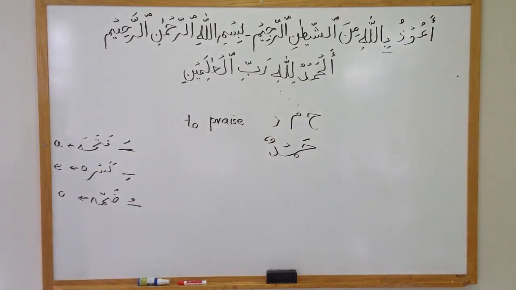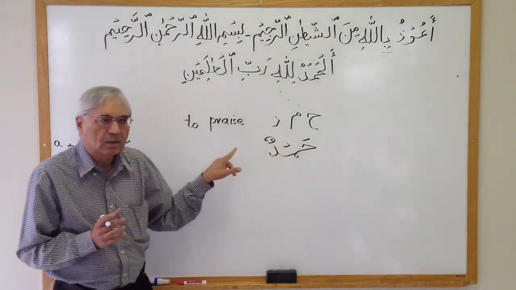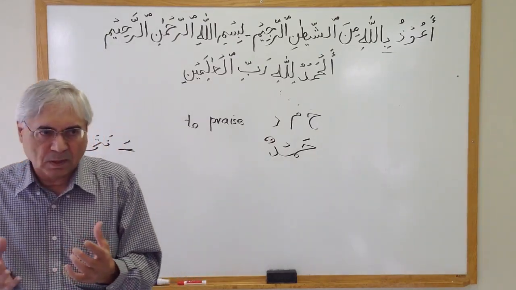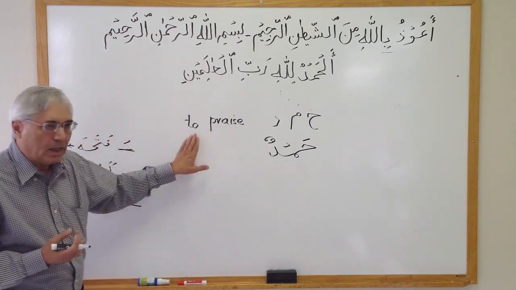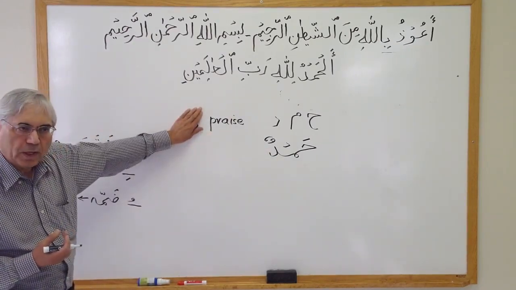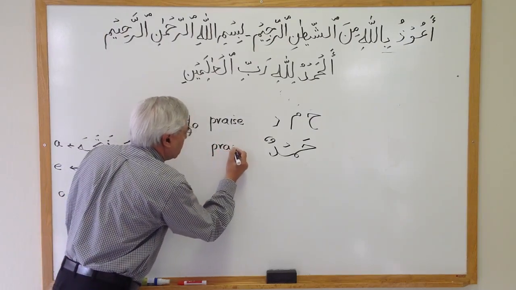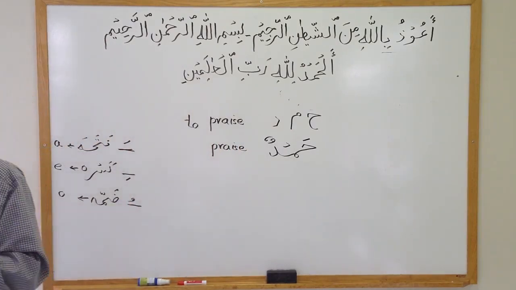So the word is hamdun. By the help of these harakat, we are just helping to pronounce this word. Now this word, hamdun, in English, if I take out this "to" and leave only this, this is the meaning of hamdun: praise.